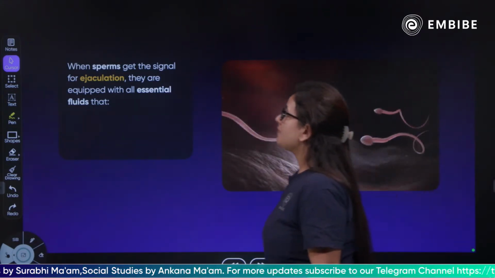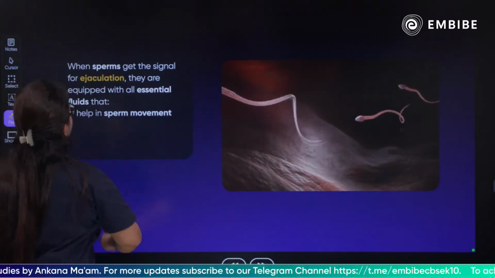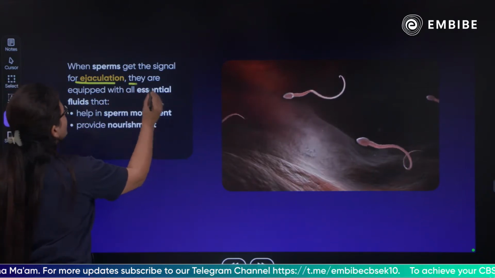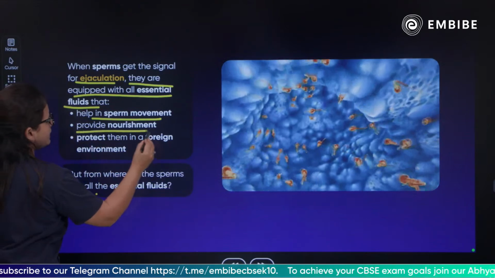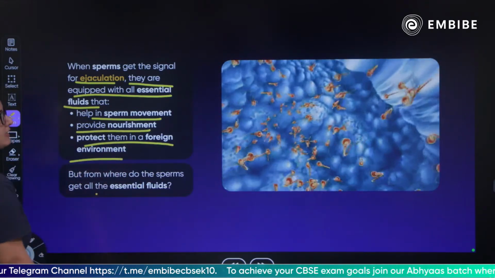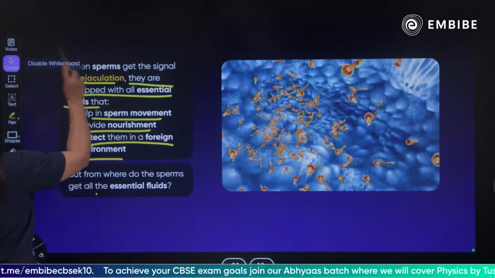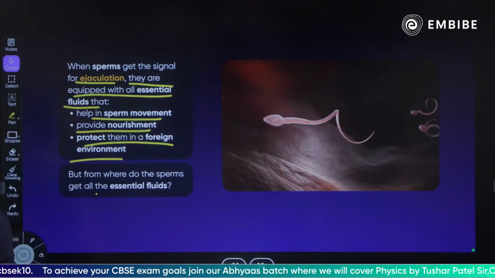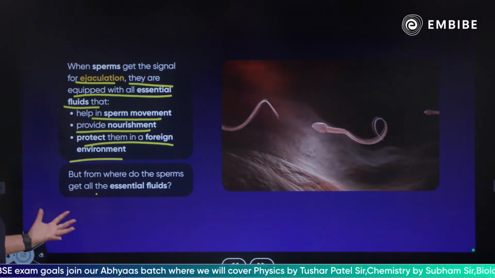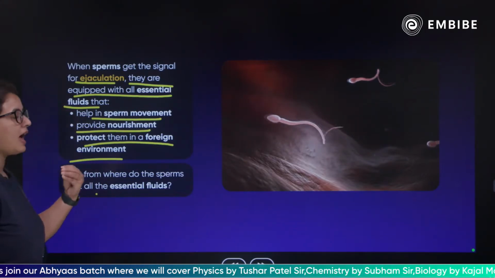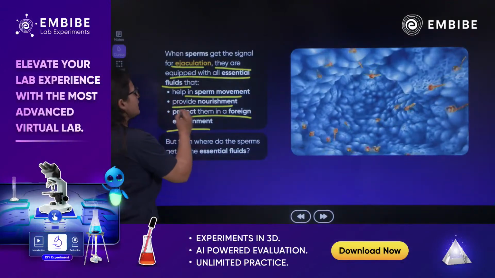Children, when the sperm, the male gamete, gets a signal for ejaculation, they are equipped with essential fluids that help the sperm movement, provide nourishment, and protect it in the foreign environment. As you can see, children, this is how the sperm travels inside the ejaculatory duct before it is released for fertilization. When the sperm gets a signal to be removed from the male reproductive system, it is mixed with the nourishment.